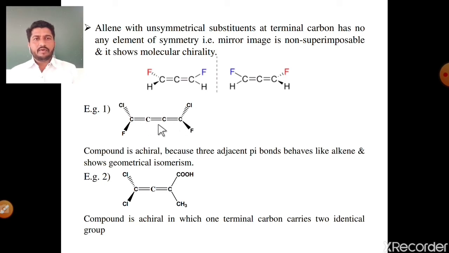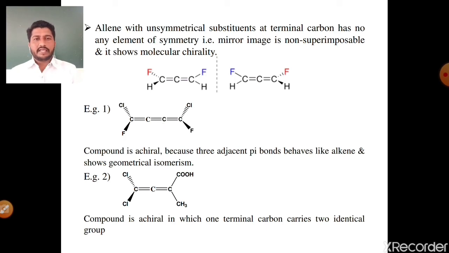means the number of double bonds, there are 3 double bonds. It has unsymmetrical substituents at terminal carbon, chlorine, fluorine. Since there is an odd number of double bonds, it shows geometrical isomerism and it becomes achiral. The compound is achiral. See, the first example is achiral because 3 adjacent pi bonds behave like an alkene and show geometrical isomerism. Means this molecule shows center of symmetry as well as dihedral plane of symmetry.